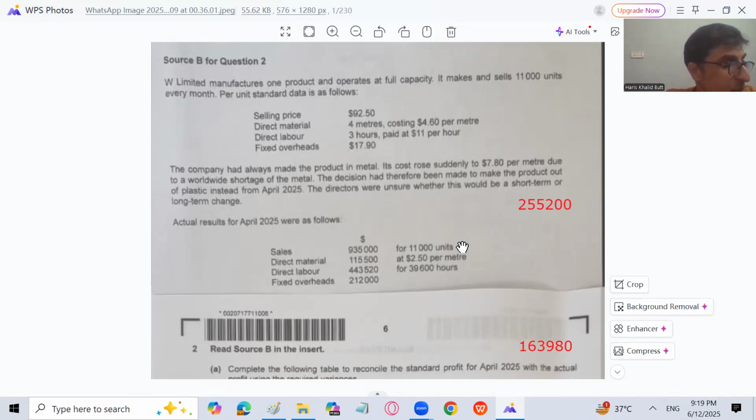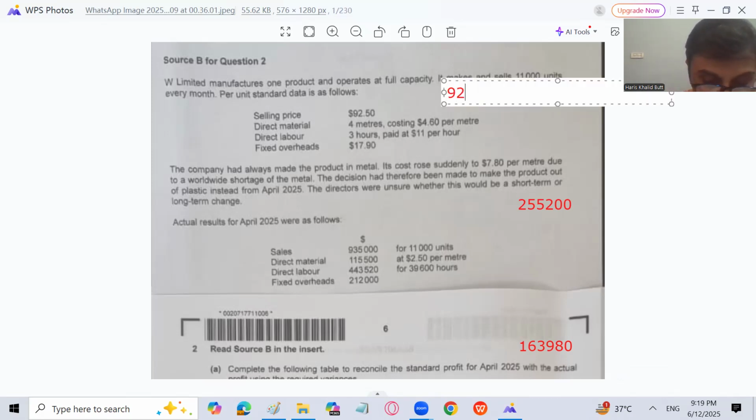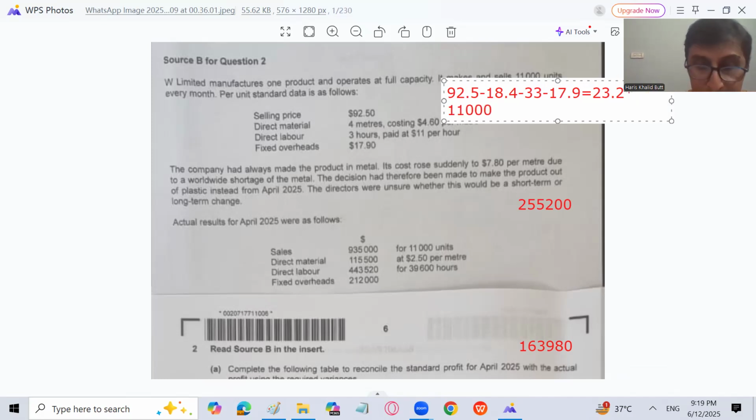And this 23.2 will be multiplied with 11,000 to find the standard profit, which is very easy, that it is going to be 255,200.